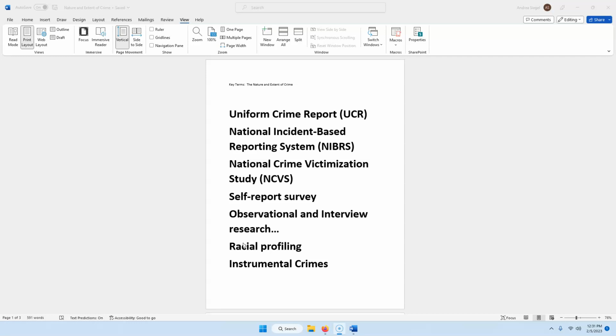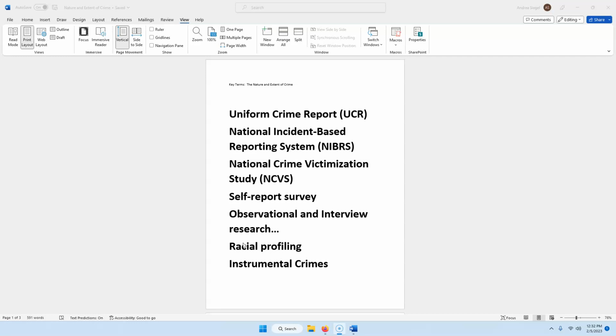Its weakness is that it omits crimes that are not reported to the police, because it collects from police departments. And less than half of all violent crimes and 1/3 of property crimes are reported. Also, this report omits most drug use and contains some reporting errors.